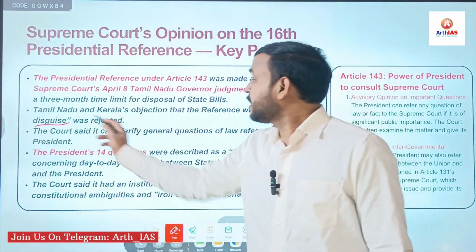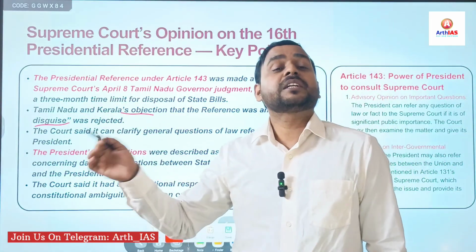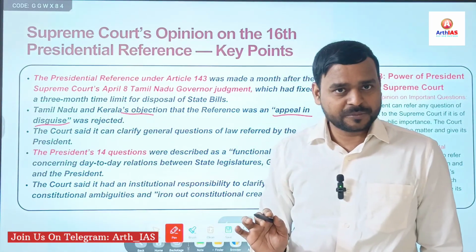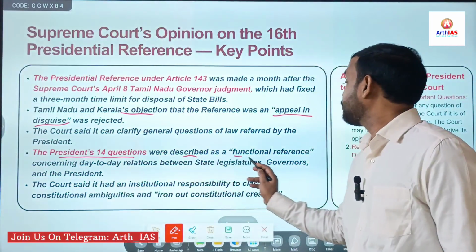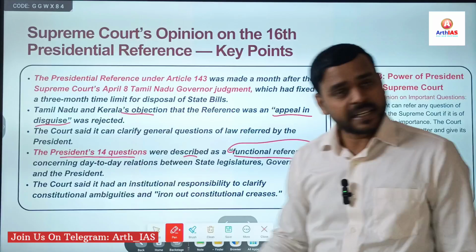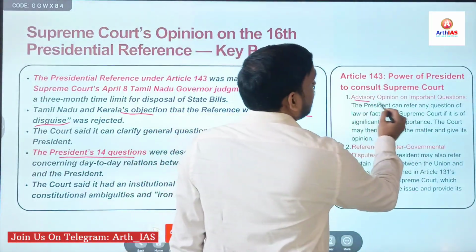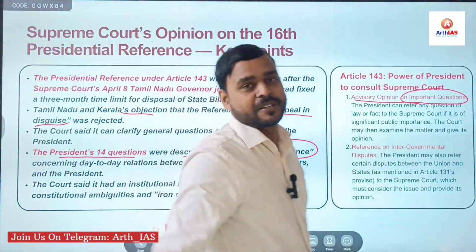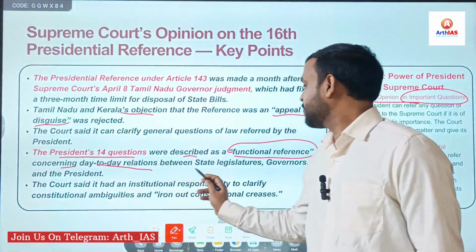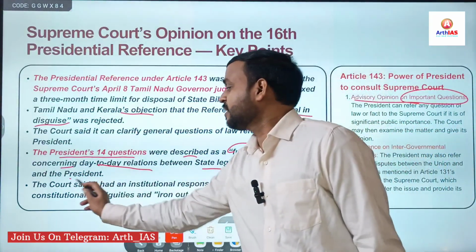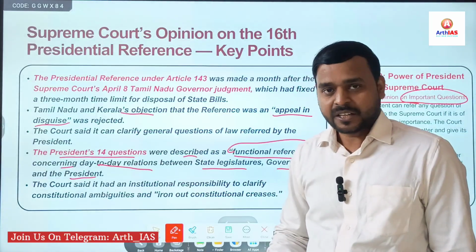So here the review petition of Tamil Nadu and Kerala was rejected by the Supreme Court, right? And here the President's 14 questions were described as a functional reference, mainly advisory opinion on important questions concerning day-to-day relations between state legislature, governors, and the President, right?